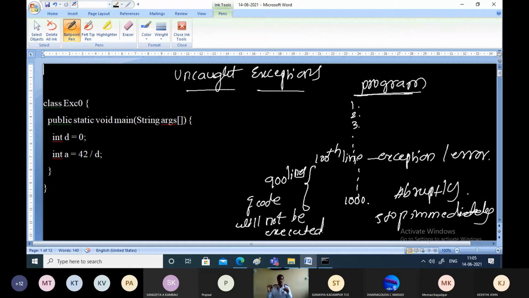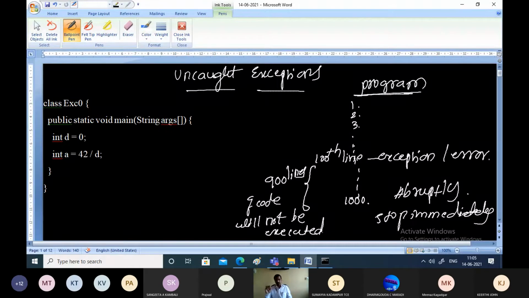Two possibilities. One, if there is an error, you can write a solution for that. If you have the solution, what happens? Then these remaining 900 lines will execute as it is. There is an error, solve it and continue with the execution. If you have not written a solution for the error, or if you are not handling the exception, what happens? These remaining 900 lines will be skipped or execution of the program will stop.